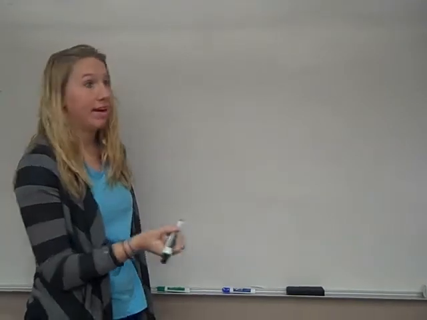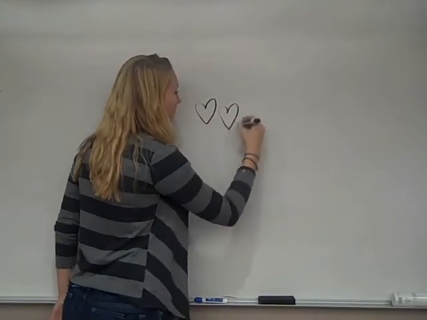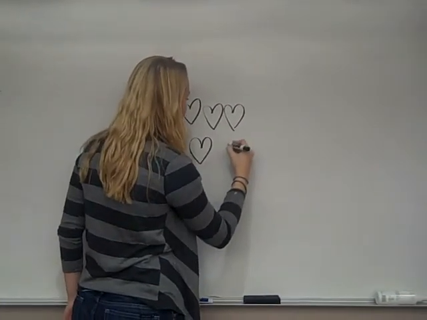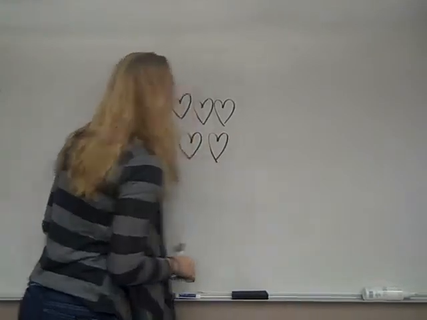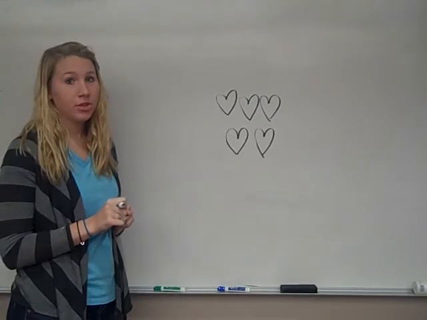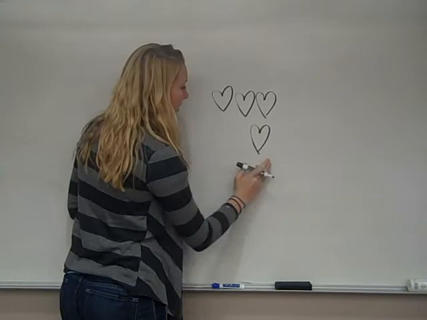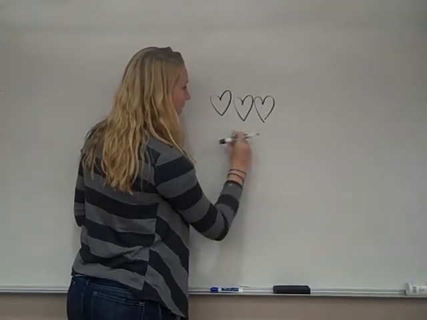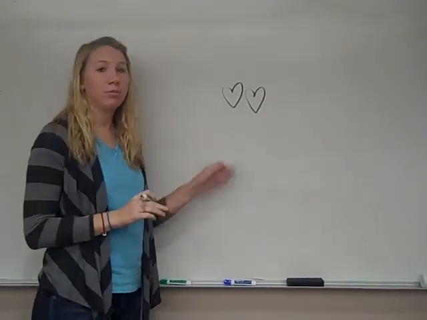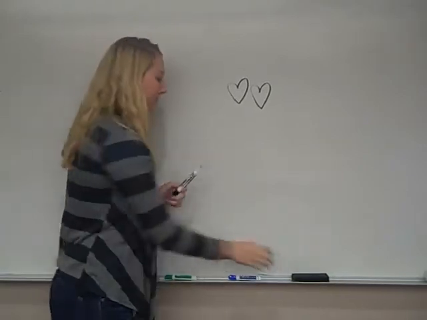We're going to start with 5 hearts. 1, 2, 3, 4, 5. Then, if you do 5 minus 3, we're going to take away 1, 2, 3. Then we're left with just 2 hearts. 5 minus 3 equals 2.